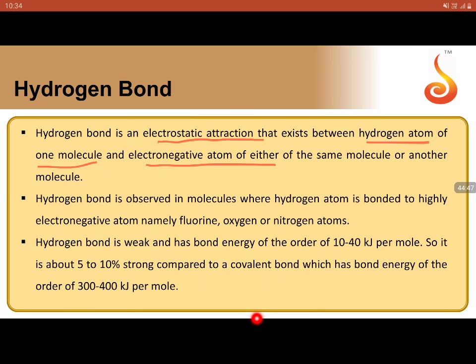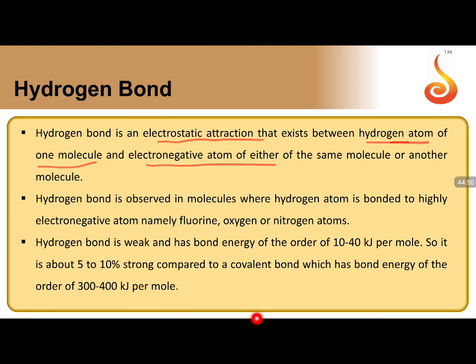Coming to the slide, a hydrogen bond is formed between a hydrogen atom and an electronegative atom. It is observed in molecules where a hydrogen atom is bonded to a highly electronegative atom like fluorine, oxygen or nitrogen. It is weak when compared to an ionic bond, with an order of 10 to 40 kilojoules per mole, which is about 5 to 10% of the bond energy of a covalent bond, 300 to 400 kilojoules. So 10% of 400 is 40. The strength of a hydrogen bond is slightly lower than a covalent bond, just 5 to 10% of its strength.